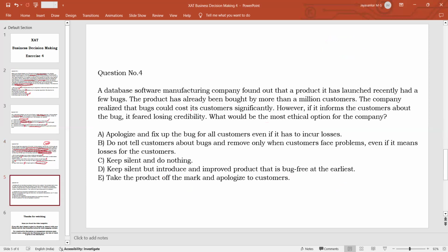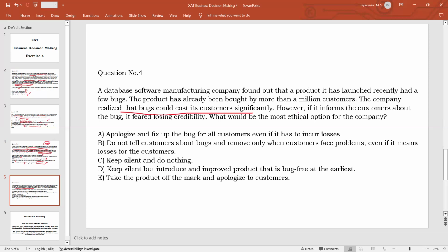All right, question number 4. It is about a software manufacturing company which released a product that had certain bugs because of which a lot of customers could face financial problems. This product has already been bought by more than 1 million people. Later on the company realized the bugs that could cost its customers significantly.